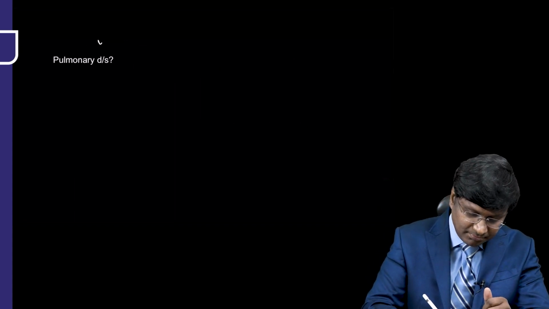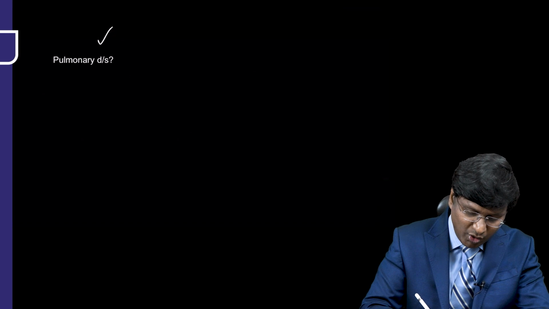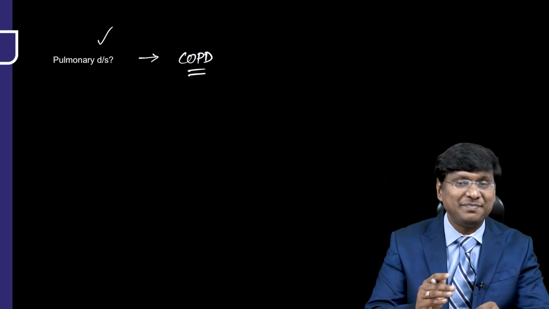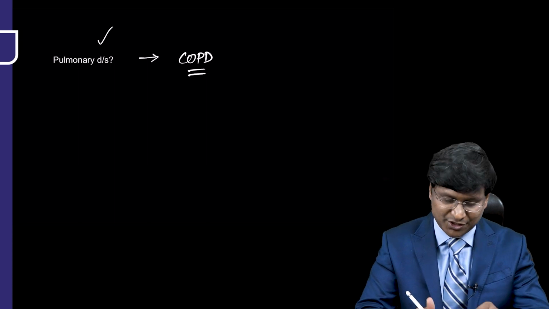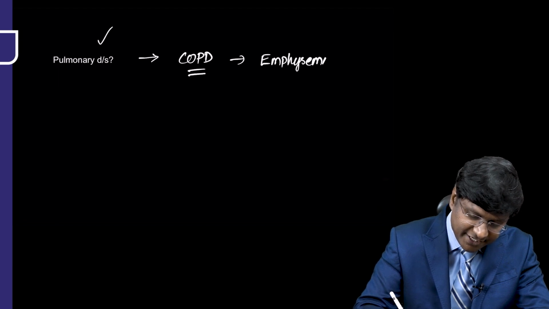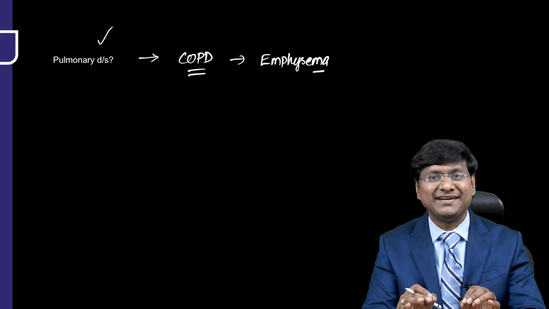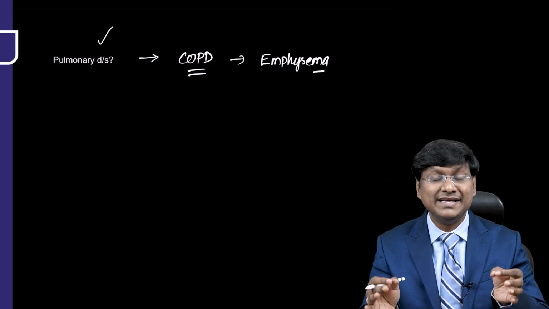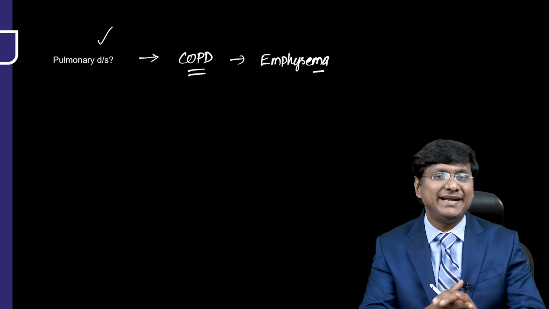Then the lung pathologies. What are those lung pathologies where you will have low voltage complex? In patients with COPD, chronic obstructive pulmonary disease. Which particular subtype of COPD? That is emphysema. In patients with emphysema, you have large voluminous lungs, irreversibly abnormally dilated lungs.